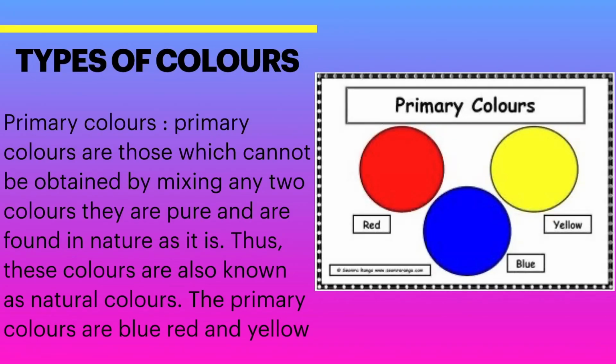On the basis of purity and the mixture of colors, we can divide colors into several types. Here we will study some important types of colors. Let's start with the primary colors. Primary colors are those which cannot be obtained by mixing of two colors. They are pure and are found in nature as it is. Thus, these colors are known as natural colors. The primary colors are blue, red and yellow.